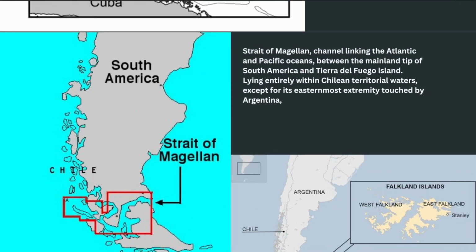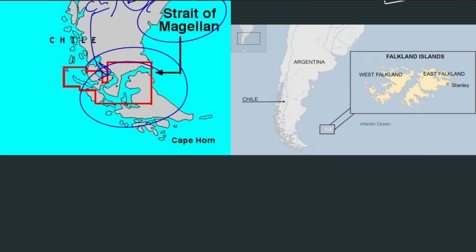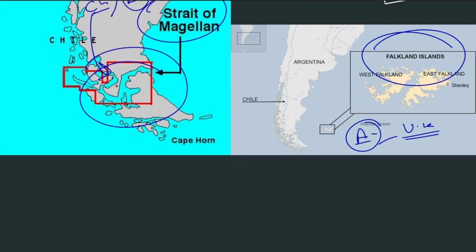Okay. The next one is the Strait of Magellan. Ferdinand Magellan, if you remember. Here we see Chile and Argentina. These islands are in the coastal territory of Chile. We see that South America is not completely connected. It is a small tip, and this small tip is separated by the Strait of Magellan, named after Ferdinand Magellan who discovered it. One current affair you can remember from here is the Falkland Islands. They are often in the current affairs because of the issue between the UK and Argentina. So this is the portion of current affairs you can remember.